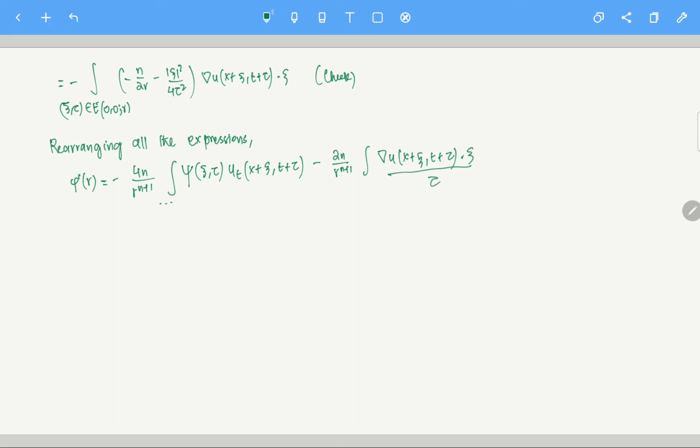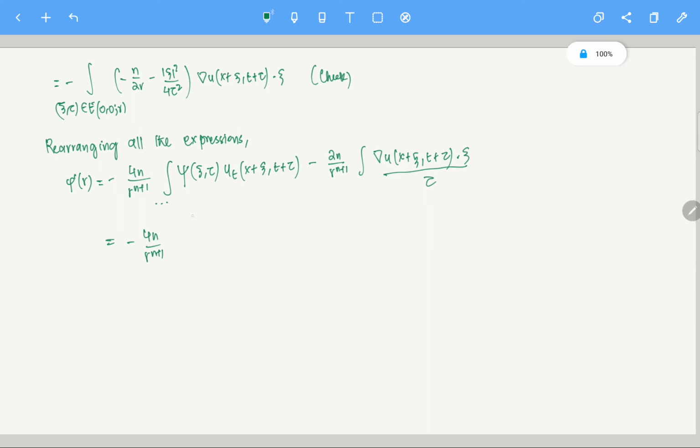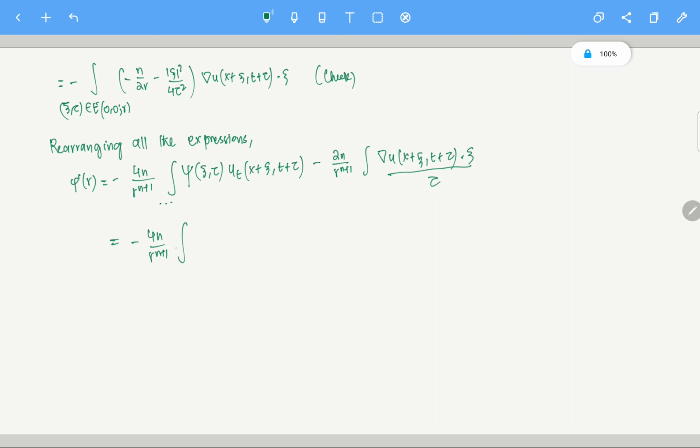Okay, so this is equal to this. I'm just rearranging this and writing it down. I'm not doing anything special. So this is equal to minus 4n by r power n plus 1. Again integration by parts. I will just do integration by parts on u_t. Okay, am I doing it correctly? One second, let me just check. This part is there. Yeah, this is fine.